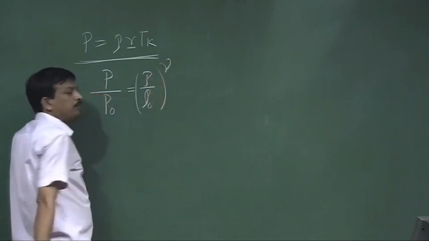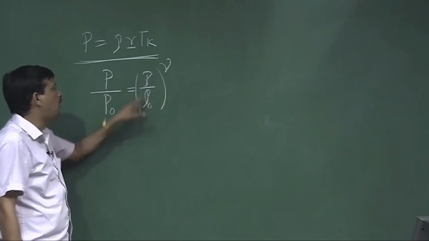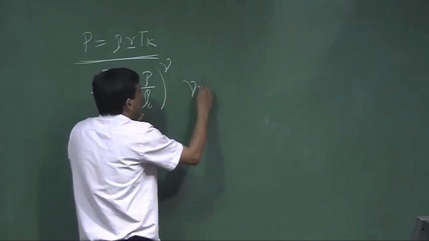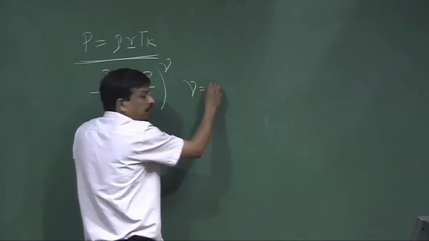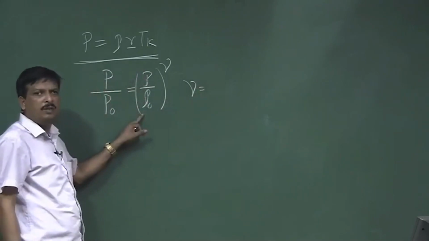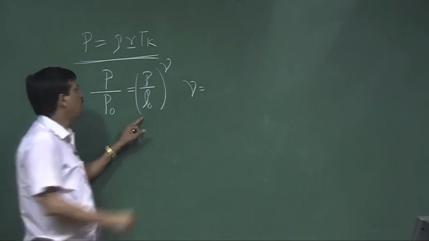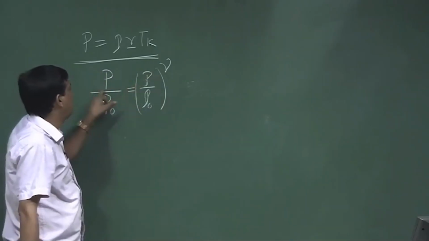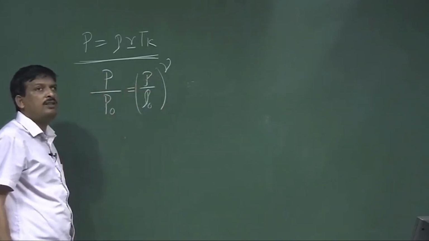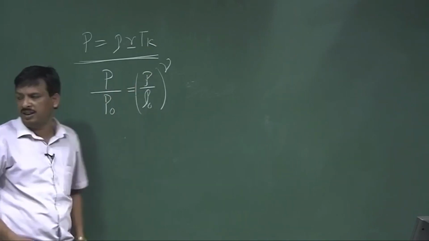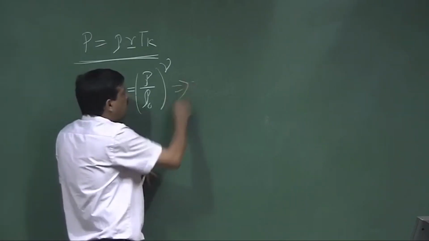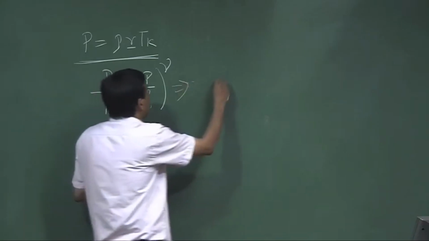In case of perfect isothermal condition it is rho by rho 0, but in the adiabatic condition it is rho by rho 0 to the power gamma, where gamma is called the specific heat constant. If this is my equation and gamma is the specific heat constant, can I express this term in terms of Taylor series? If I expand this term in Taylor series, then what will I get?